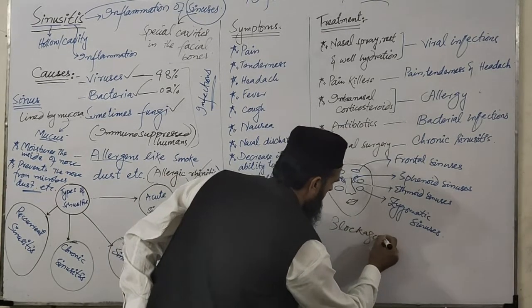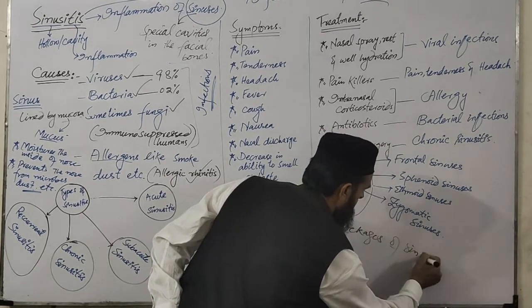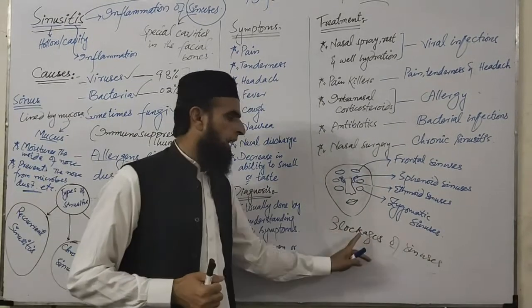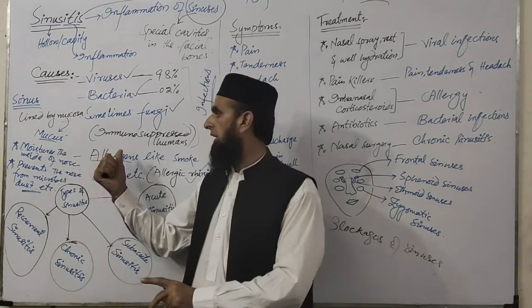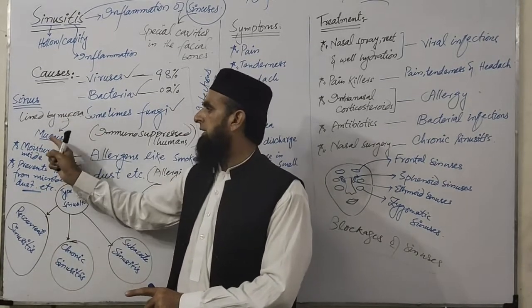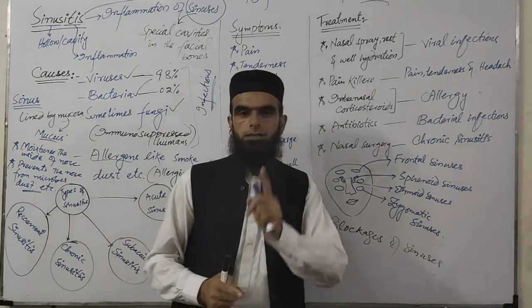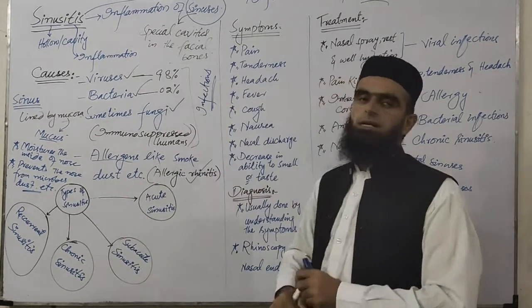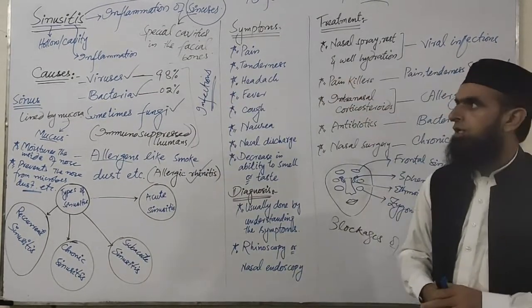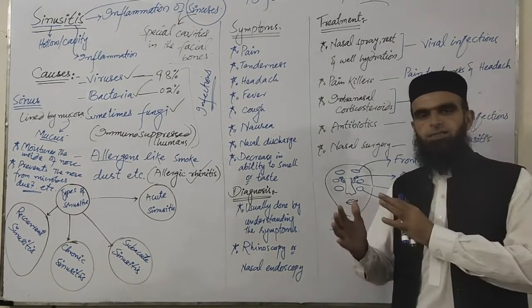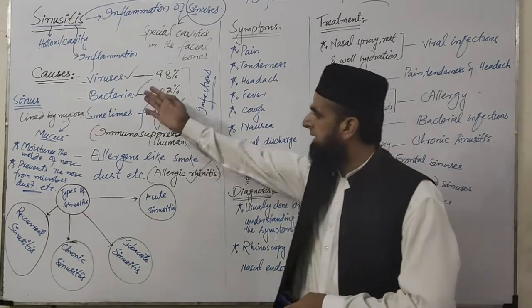So this blockage of sinuses, because of the mucus that fills them, results in the sinusitis. So this is the mechanism through which the sinusitis is caused.